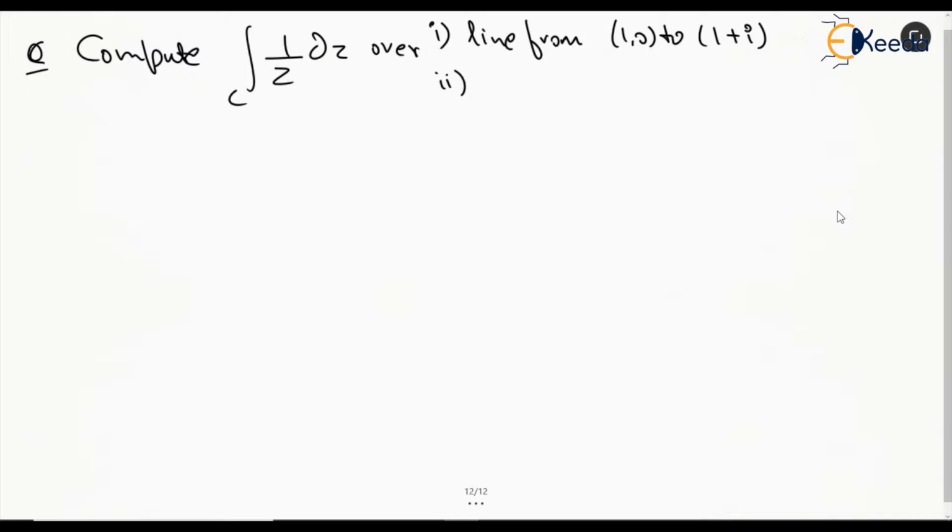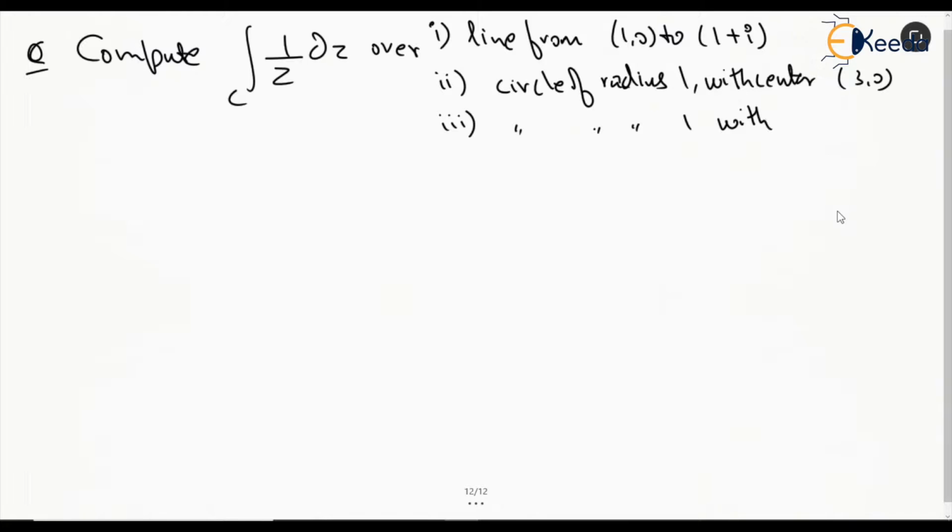Second, the circle of radius 1 with center (3, 0), and third is the circle of radius 1 with center at the origin. So we have to do this integration for 3 cases. Let's start with the first one.